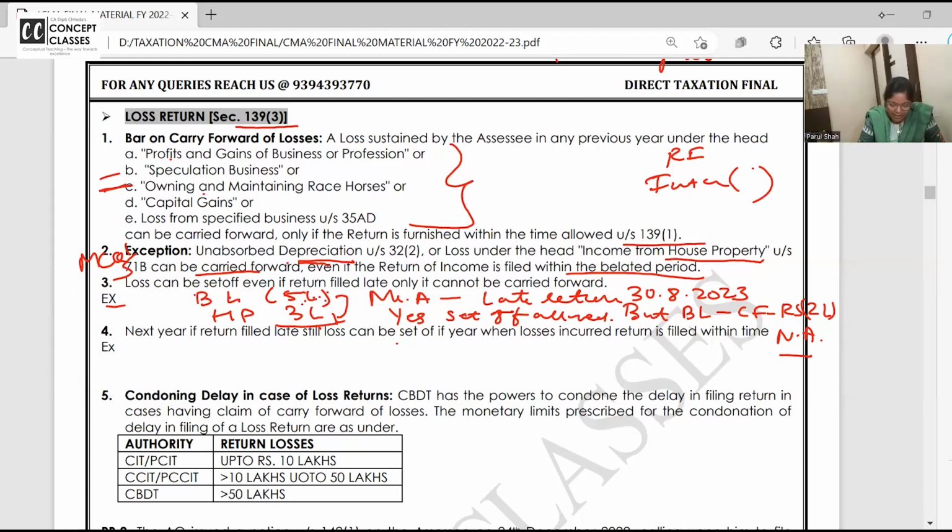But suppose I could set off only 3 lakh. Still there is a business loss of 2 lakh which I want to carry forward. Answer is NA, not allowed. You cannot carry forward the 2 lakh loss. It will lapse because you didn't file the return on time. Only house property loss and unabsorbed depreciation can be carried forward even if the return is not filed on time. Now is this clear?